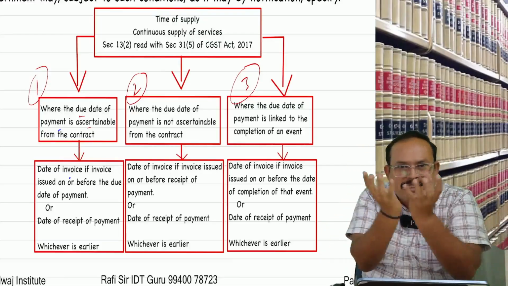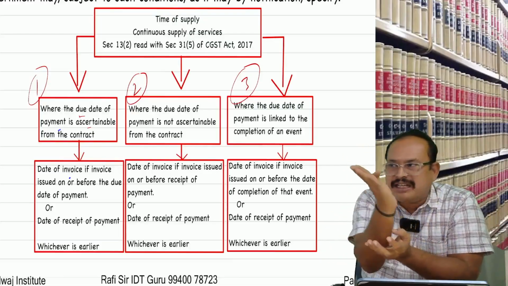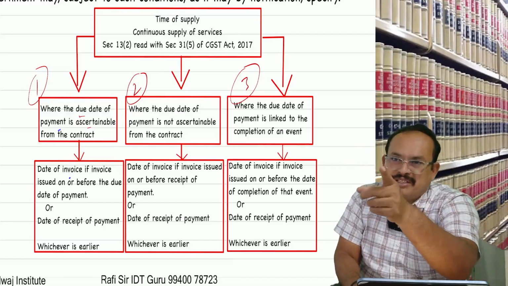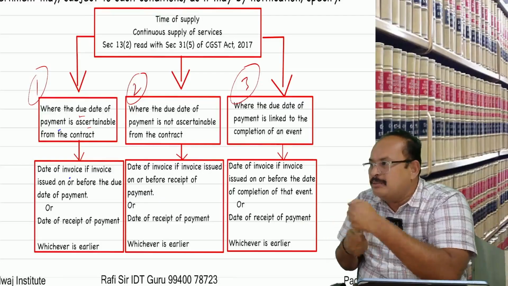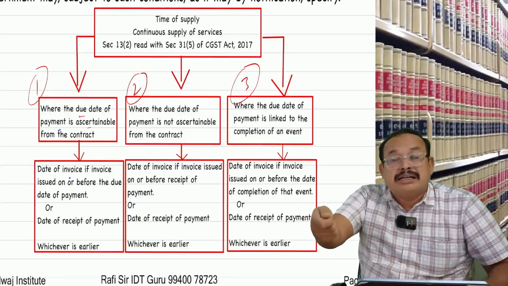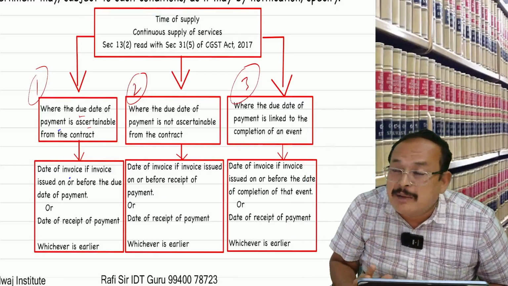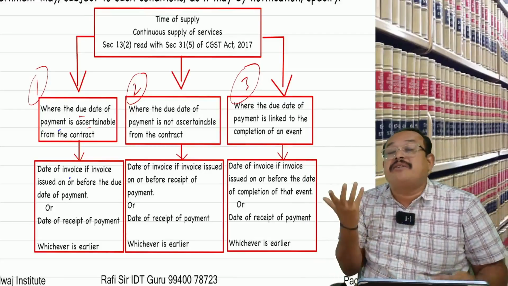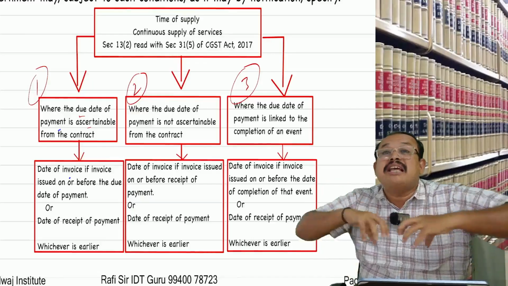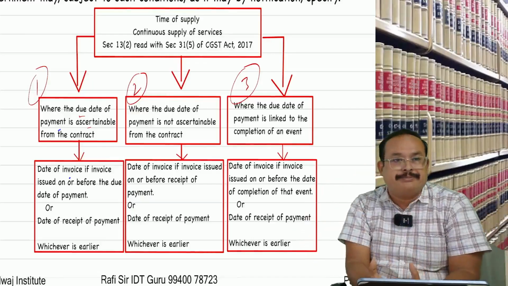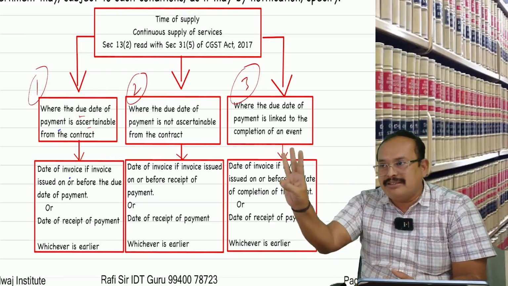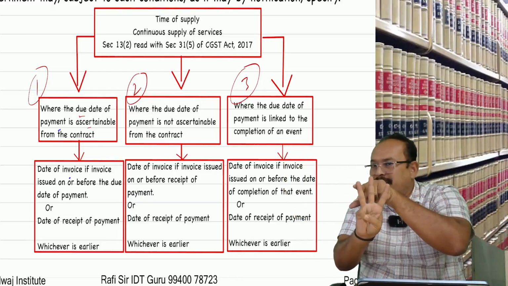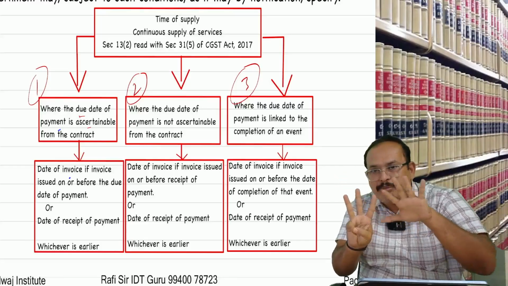Among these three, there is a change in the rate of tax. Meaning what? At the time of completion of my supply, 12% GST was there. At the time of receiving the payment, 18% GST. At the time of issuing the invoice, 18%. Whether I am liable to pay 12% or 18% now, which rate is applicable? What is the effective rate of tax if there is a change in the rate of tax in between the three? What are they? Date of supply, date of invoice, date of payment. Are you getting my point?